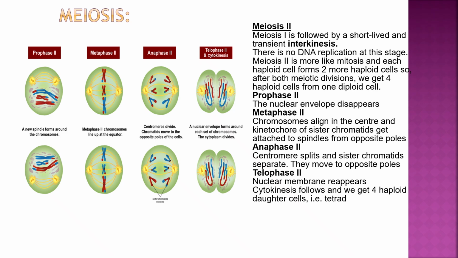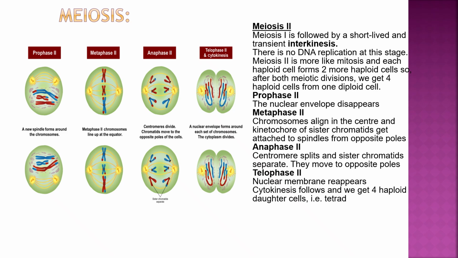Meiosis 2. Meiosis 1 is followed by short-lived and transient interkinesis. There is no DNA replication at this stage. Meiosis 2 is more like mitosis, and each haploid cell forms two more haploid cells. So after both meiotic divisions, there are a total of four haploid cells.